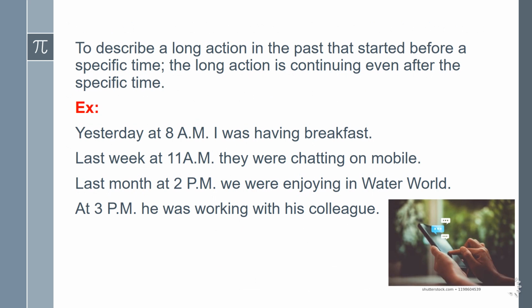It is used to describe a long action in the past that started before a specific time. The long action is continuing even after the specific time. Here it is used to describe a long action. That action was started before a specific time and after that time also it was continuing. To express that we can use past continuous tense. Let's see some examples. Yesterday at 8 a.m. I was having breakfast. Here the action of having breakfast started before 8 a.m. It was still continuing after 8 a.m.